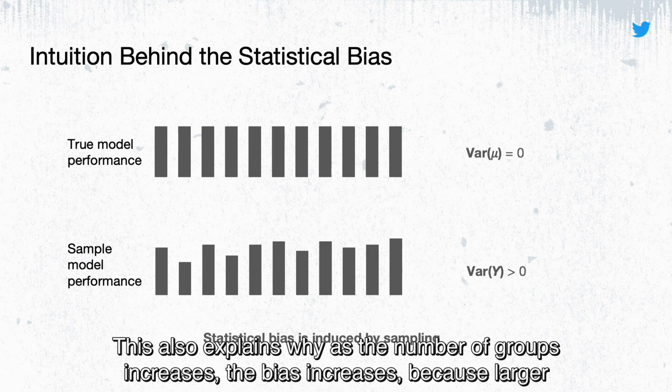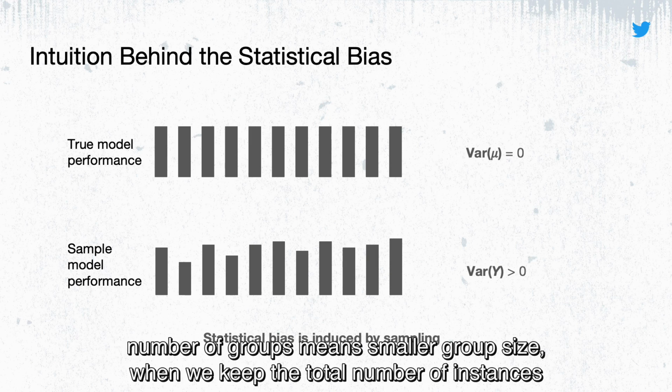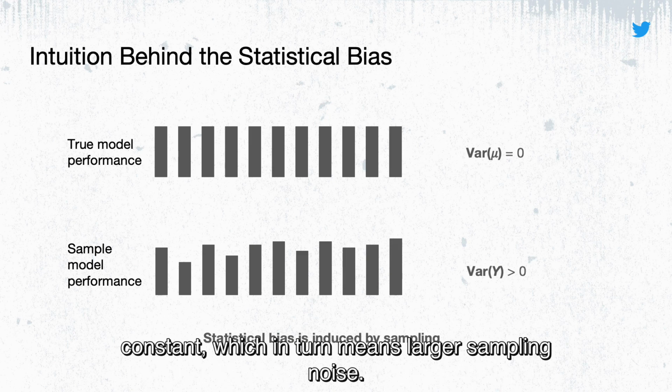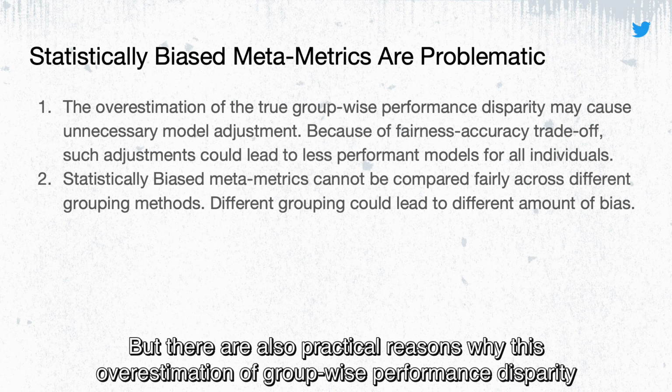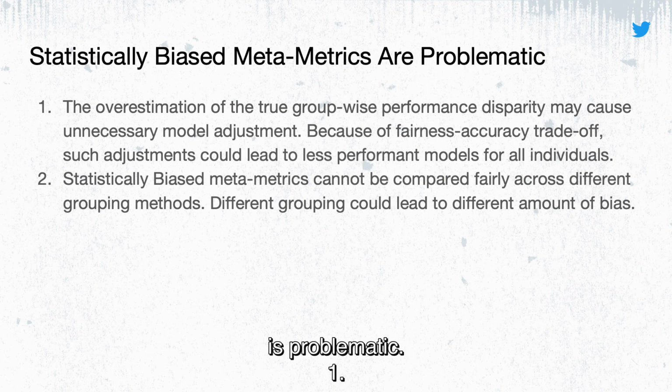From this reasoning process, you can see that the statistical bias of m_y is introduced by sampling noise. So this also explains why as the number of groups increases, the bias increases, because larger number of groups means smaller group size when we keep the total number of instances constant, which in turn means larger sampling noise. Of course, in general, we want metrics to be as unbiased as possible, but there are also practical reasons why this overestimation of group-wise performance disparity is problematic.